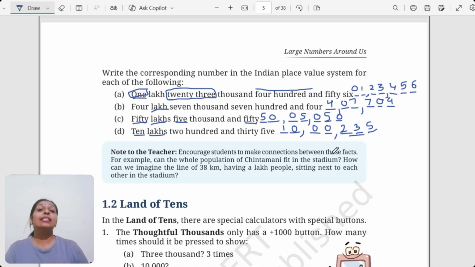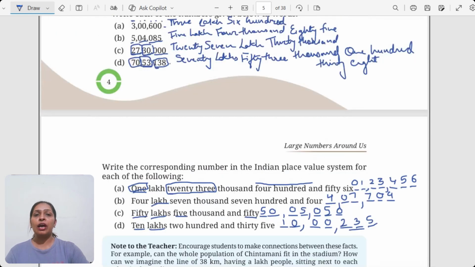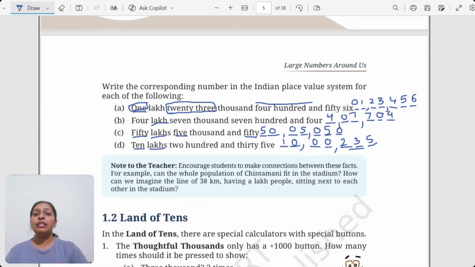Right? So this is how we write the numbers. If the numbers are given, how we can write them in words, and if they are given in words, how we have to write them in numbers. Right? So this is it in today's video.